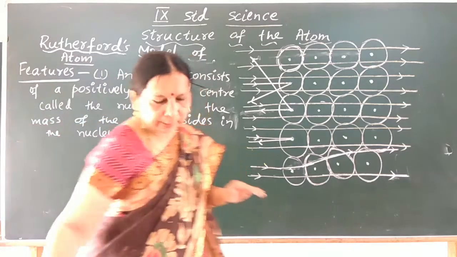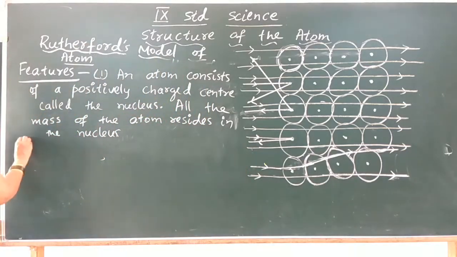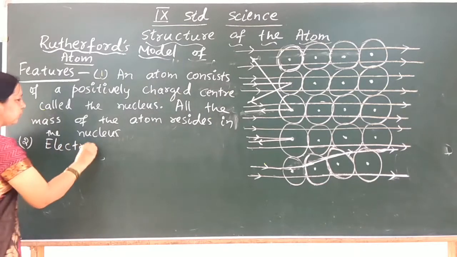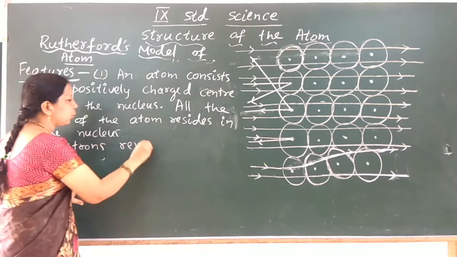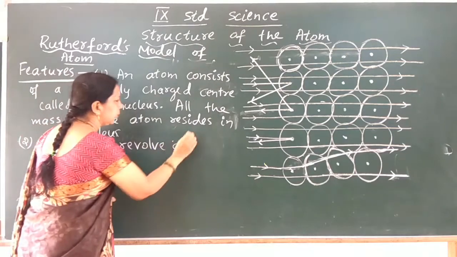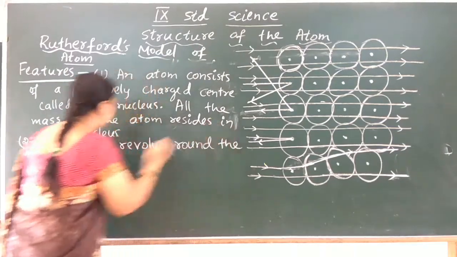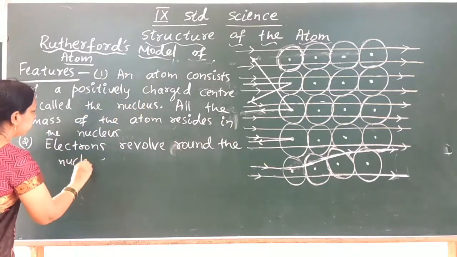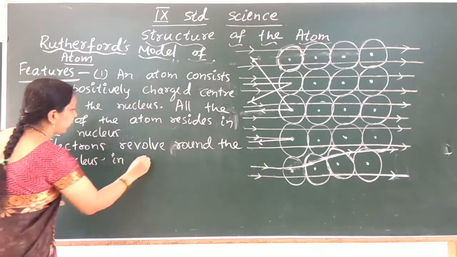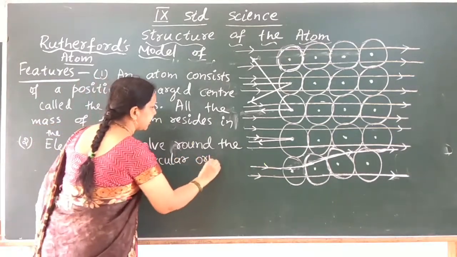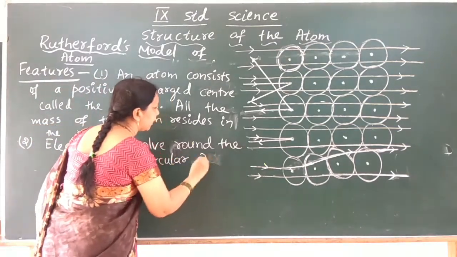So now, the second one is how the electrons revolve around the nucleus. Electrons revolve around the nucleus in circular orbits or circular paths.